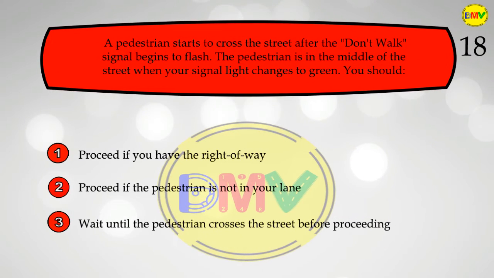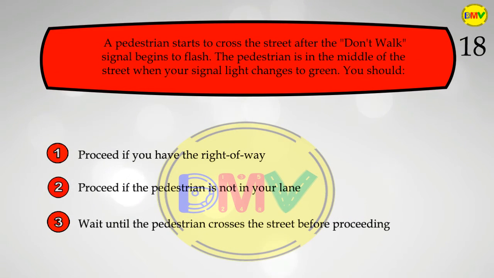Question 18. A pedestrian starts to cross the street after the don't walk signal begins to flash. The pedestrian is in the middle of the street when your signal light changes to green. You should: 1. Proceed if you have the right of way. 2. Proceed if the pedestrian is not in your lane. 3. Wait until the pedestrian crosses the street before proceeding.